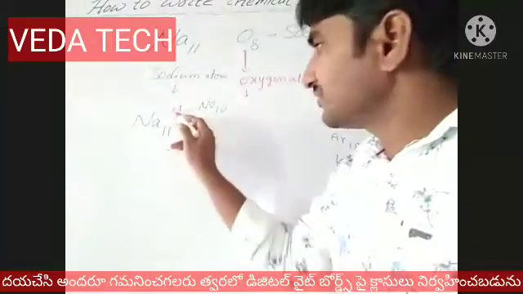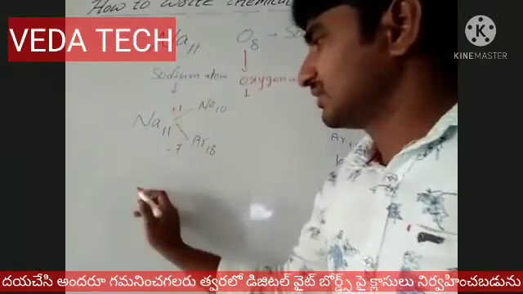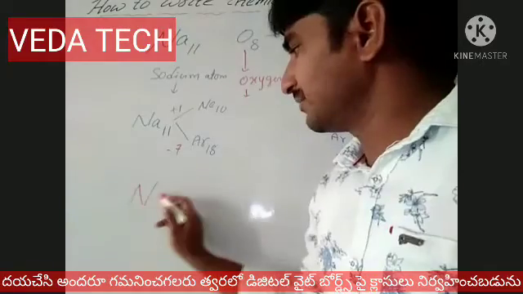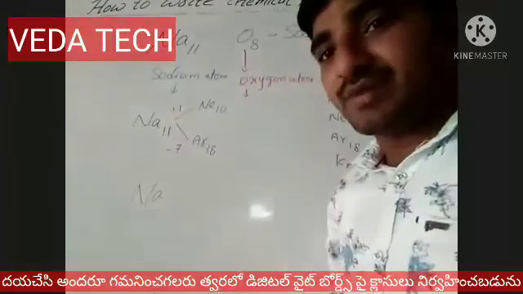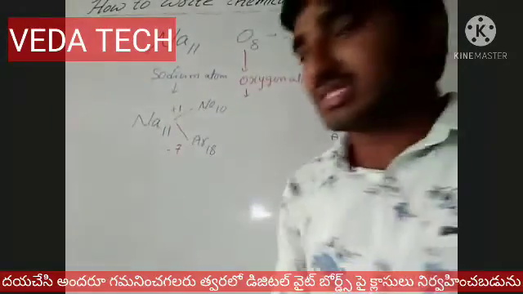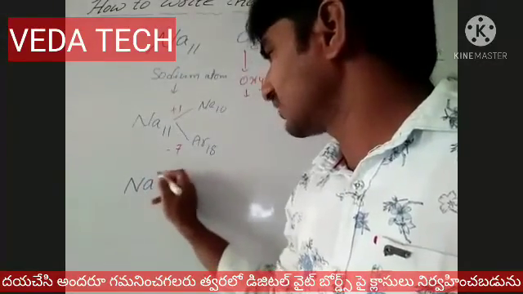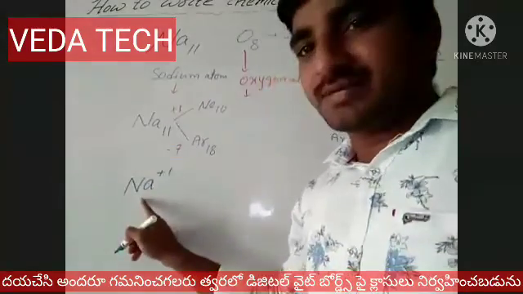Okay. So which is nearer? Neon is nearer. How much variation? 1. What is the sign? Positive. So finally, the sodium atom's charge is +1, Na+1. This is called the sodium ion.